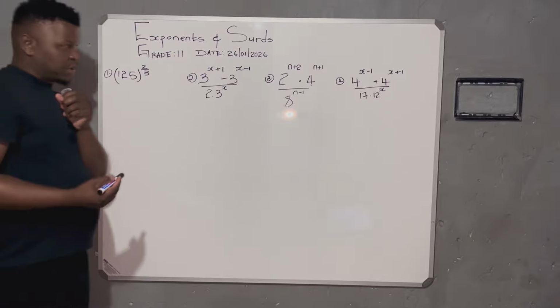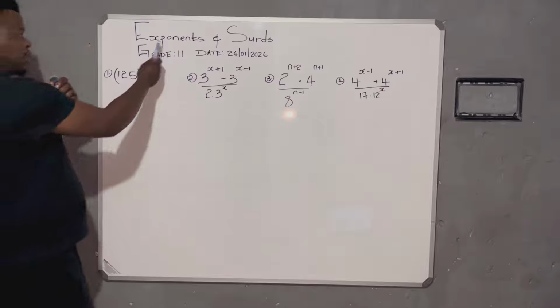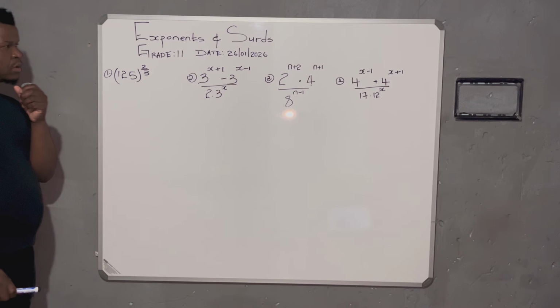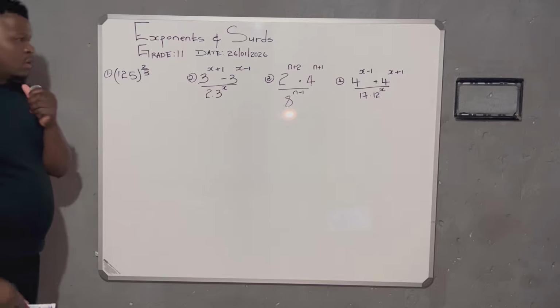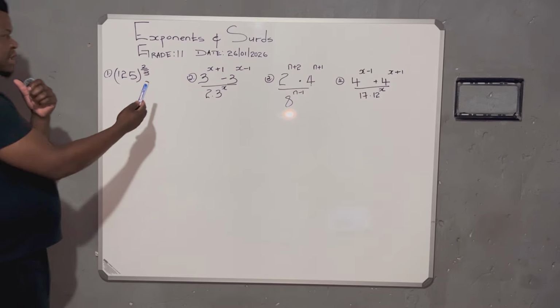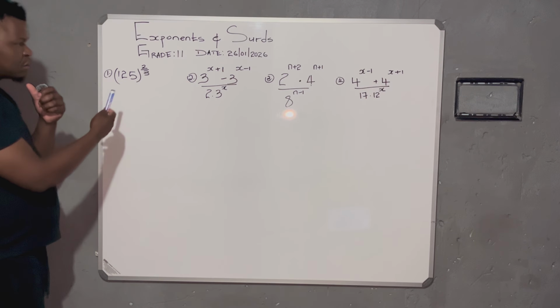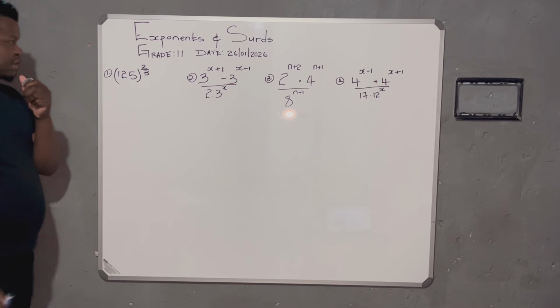So where there's a problem, there's a solution. Now that we're talking exponents, don't forget we have the exponential laws. Learners need to memorize the exponential laws. It will be easy to tell that here I'm applying law number so and so, and here I'm applying this law. Identification of the exponent laws is very important in this matter.